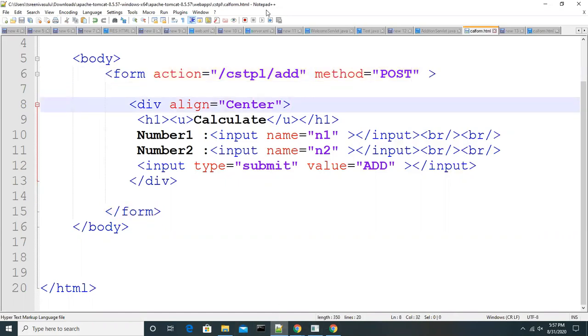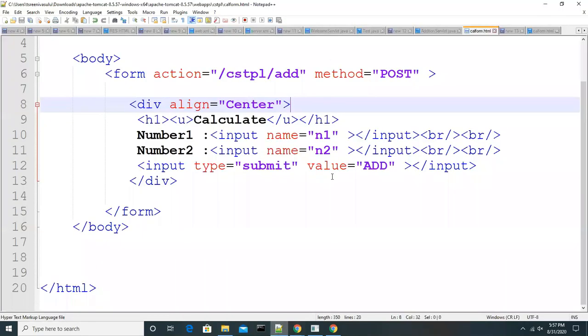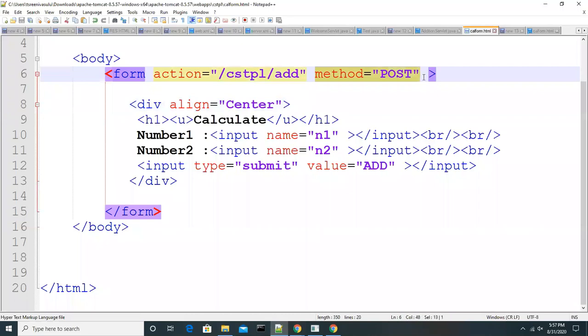Look at this, at the server level I changed the source code. If I change any code in the HTML, do I need to restart my server? No, sir, it's not required. So now let's see, guys. Again, I'm sending that. The only thing I changed is the method type to post.